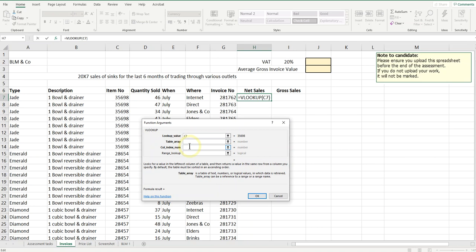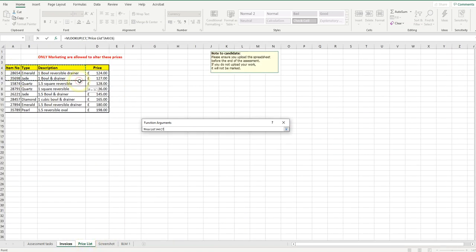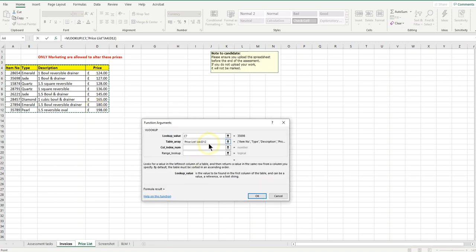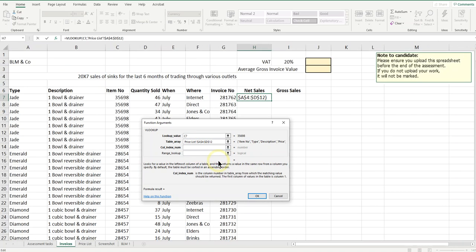The table array is on a different worksheet. It's down here in price list, so I'm just going to highlight the table array there. Always be careful to make that absolute. You don't want your table array to shift when you fill down your lookup. And then the column index number I need, I'm pulling the price, so that's 1, 2, 3, 4. That's my column index number. Just type a 4 in there, and then finally I finish this by putting false into the range lookup and OK.